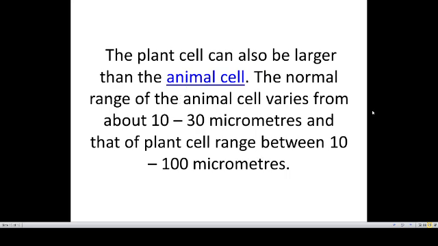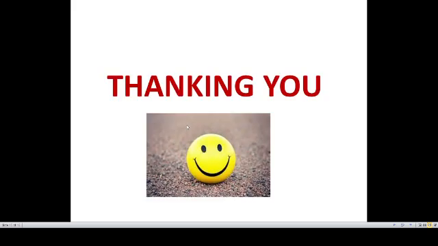Animal cells can be 10 to 30 micrometers, whereas plant cells can be 10 to 100 micrometers. So you can see the difference between the ranges. Plant cells can be larger than animal cells because you can see over here they are 10 to 100 micrometers, whereas these are 10 to 30 micrometers. So they both vary in range.